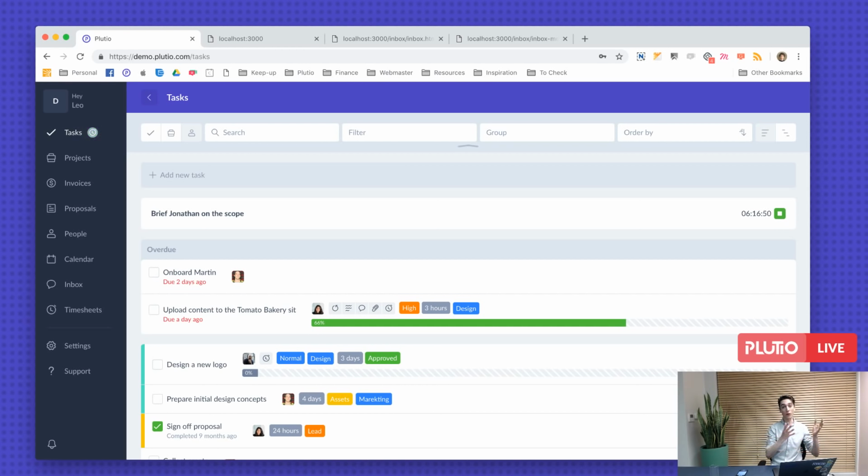For example, if somebody submitted a form, then start a flow where an email is sent to them, and then a notification is sent to me, and then a project is created, or a task is created, or an entry of some sort is added somewhere. So when we have automation, you'll be able to specify if this happens, then do this or do that, and so on. And that will streamline your business and basically make it run by itself. Just imagine when we have that enabled on Plutio. But yeah.